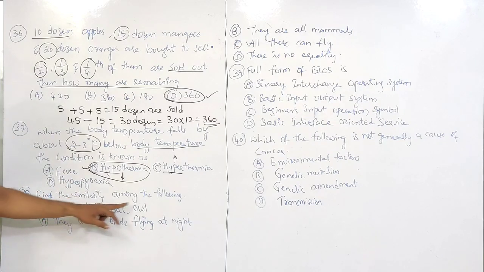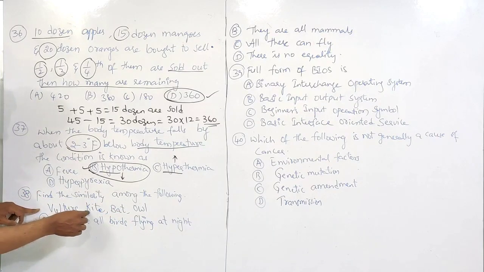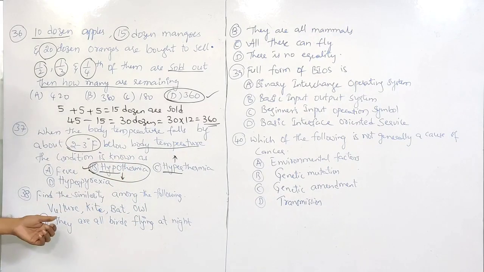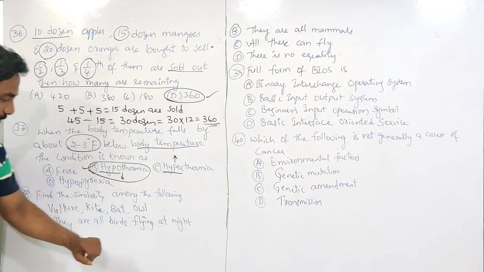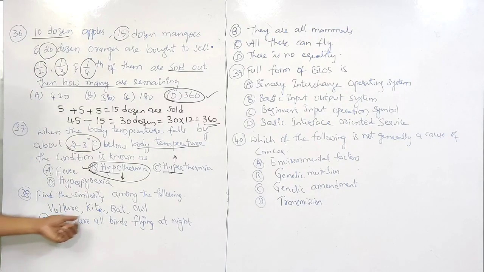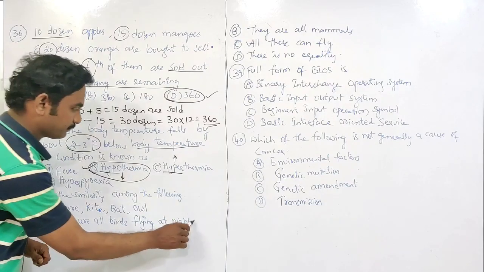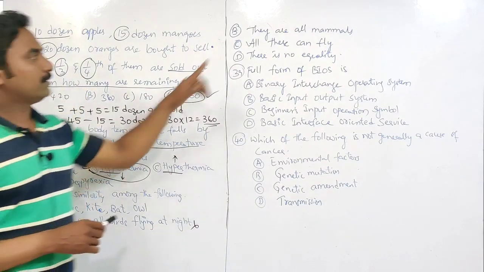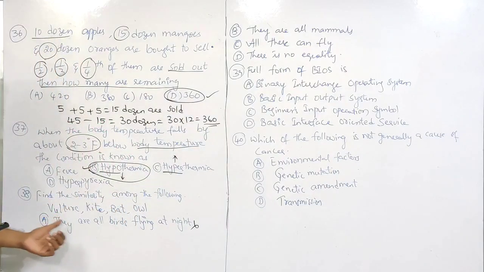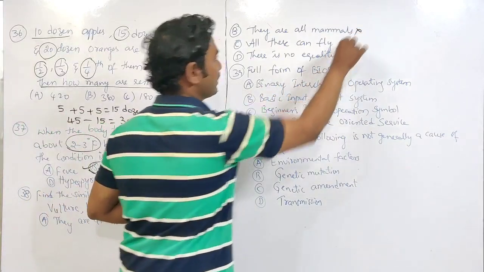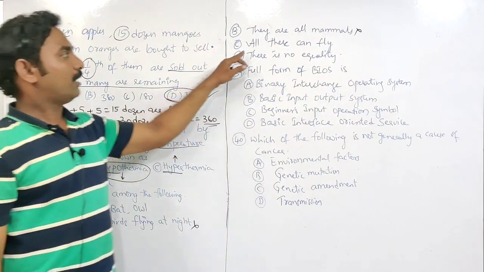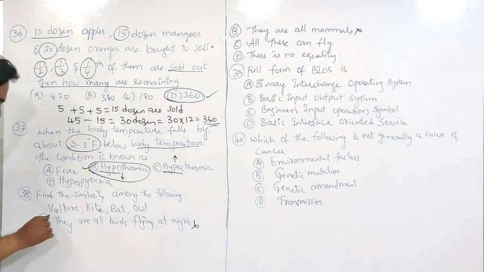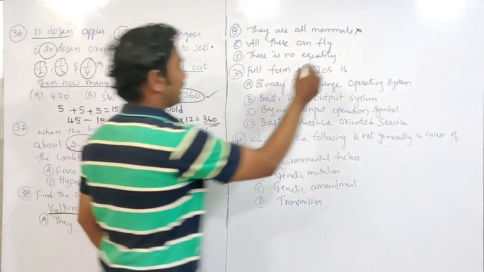Next, find the similarity among the following: vulture, kite, bat and owl. Are they all birds flying at night? But kite and vulture also fly in the morning, so this is wrong. The next option is that they are mammals. They are not all mammals. Bat is a mammal, owl is not. So they are not mammals. All these can fly. Yes, all these can fly. So the third option is right here.